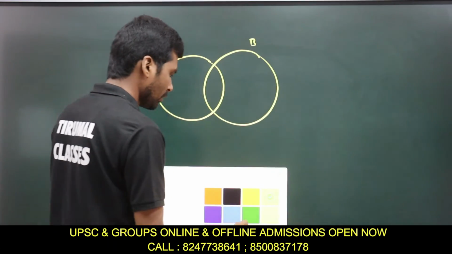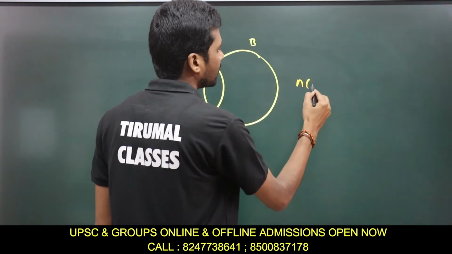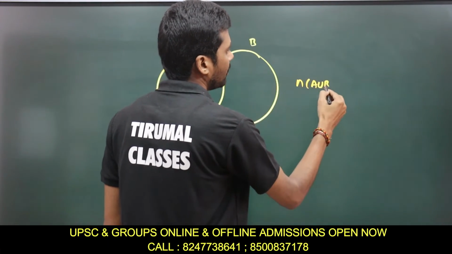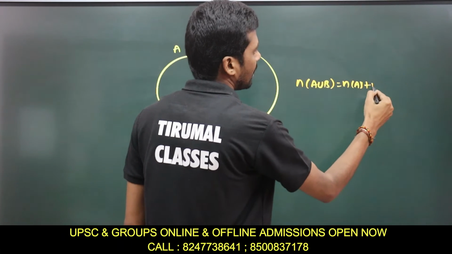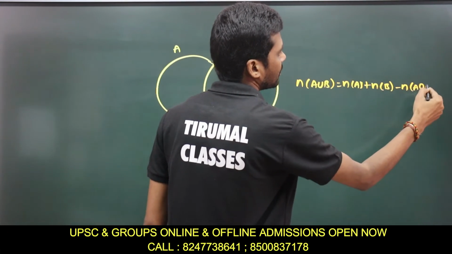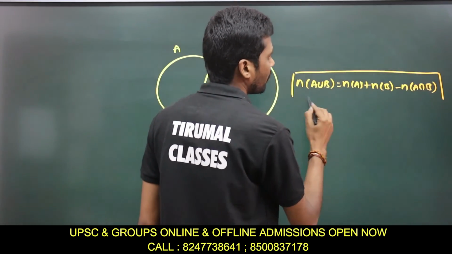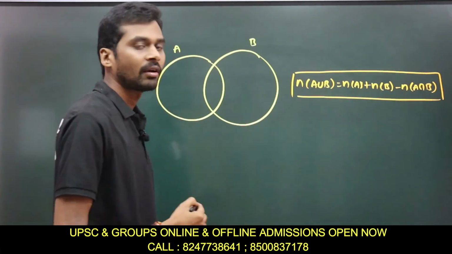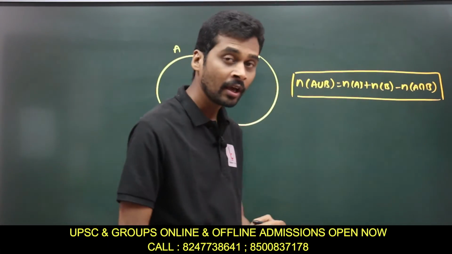If you can remember that, the formula is: n of A union B is equal to n of A plus n of B minus n of A intersection B. So what is the formula for n of A union B? n of A union B means n of A plus n of B minus n of A intersection B.